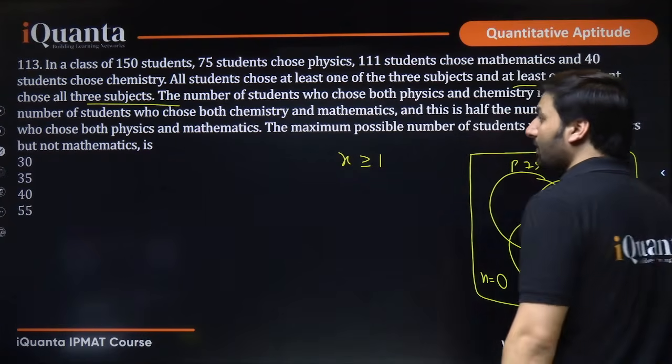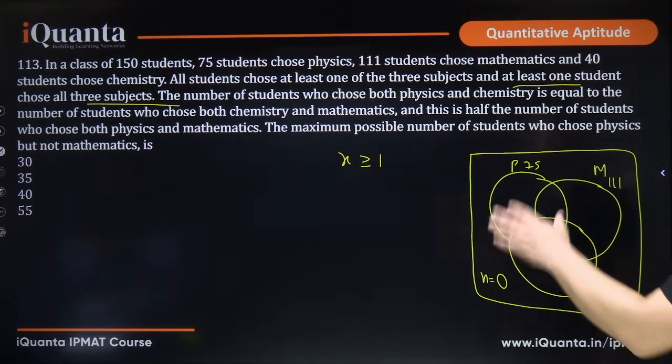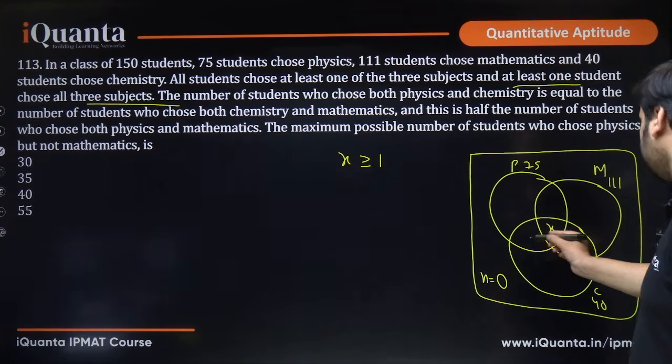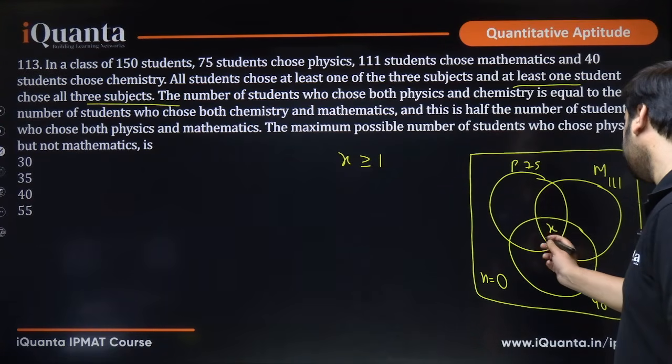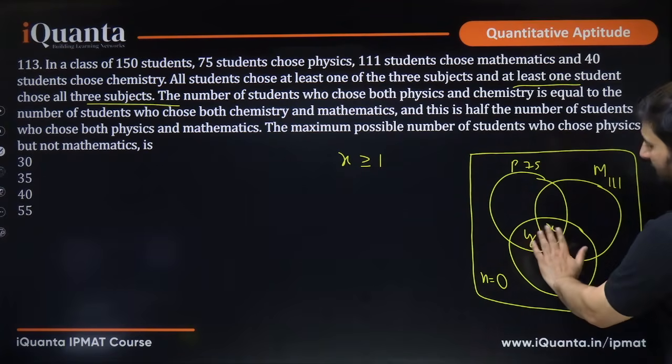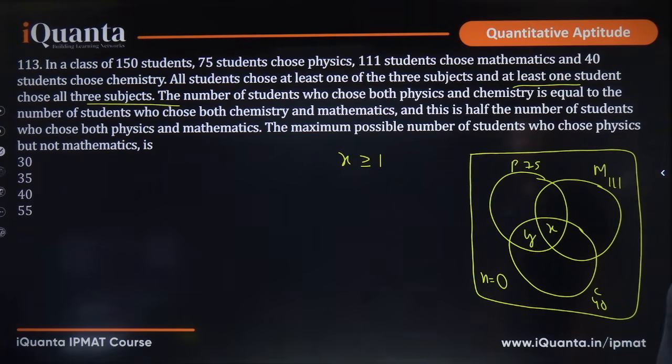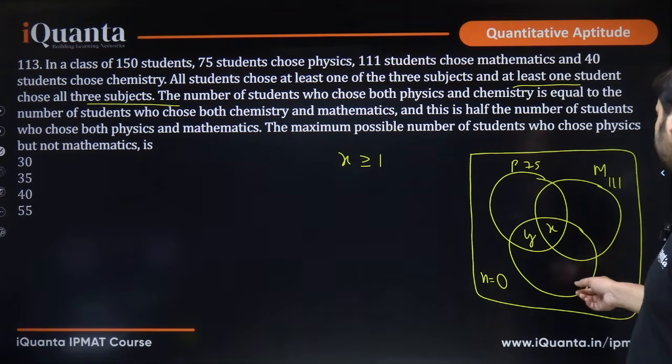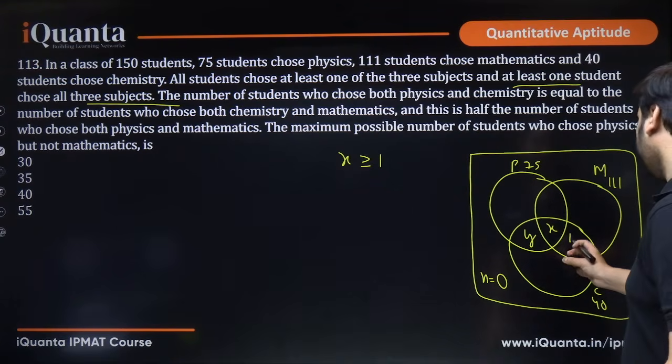The number of students who choose both physics and chemistry. So physics and chemistry is this. So students who choose both physics and chemistry is this part, x plus y, is equal to the number of students who choose both chemistry and mathematics. So this will also be y.